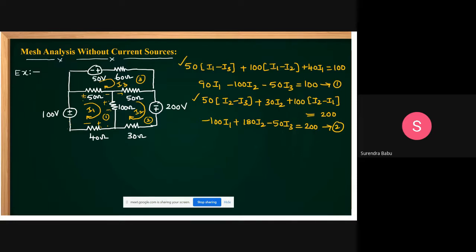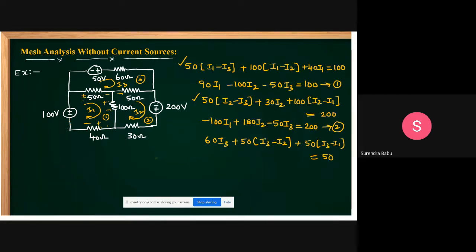Next, you apply the KVL here, friends. What you can get? This is 60 into I3 plus 50 into I3 minus I2, with respect to I3 we are applying, I2 is opposite. Plus 50 into I3 minus I1 is equal to 50.